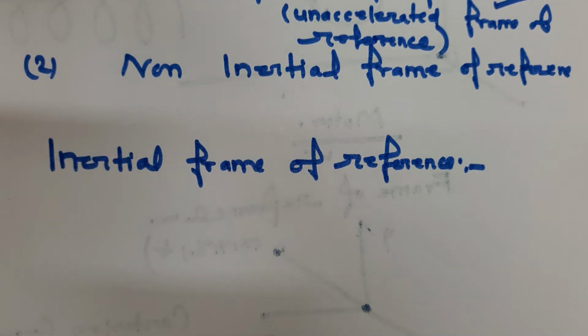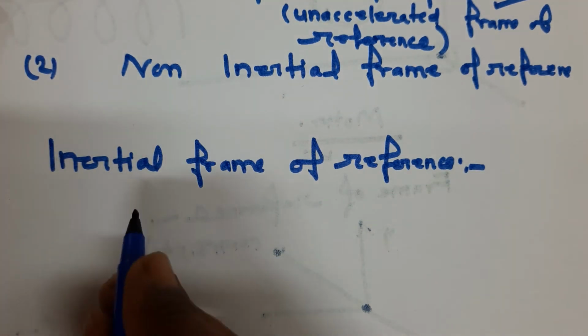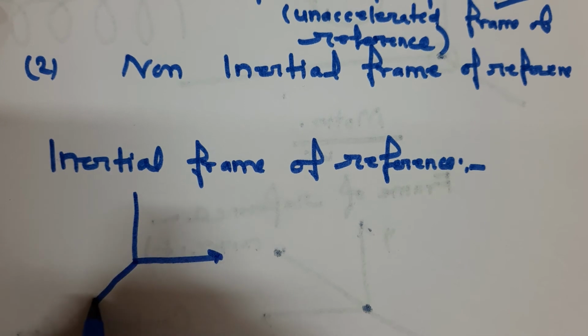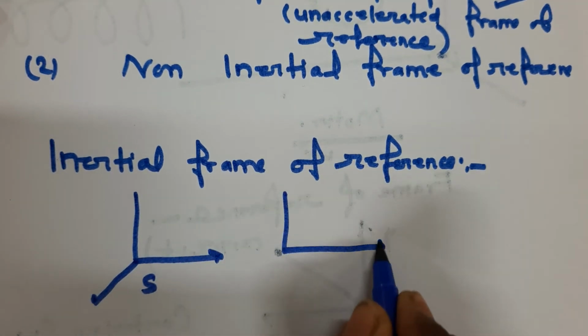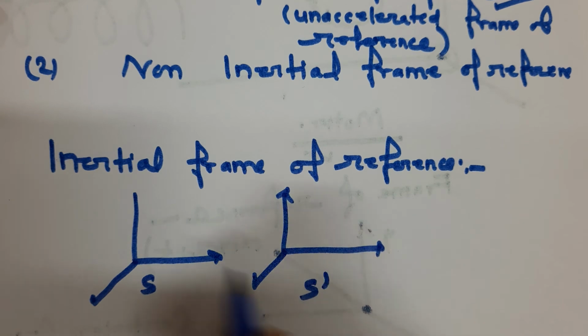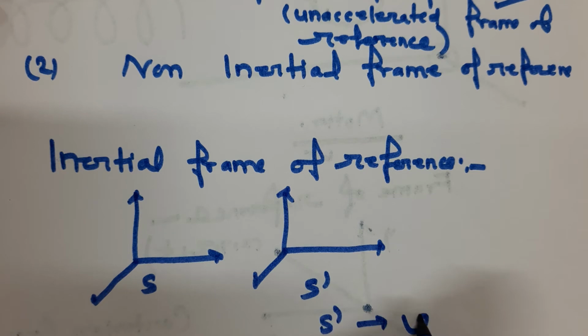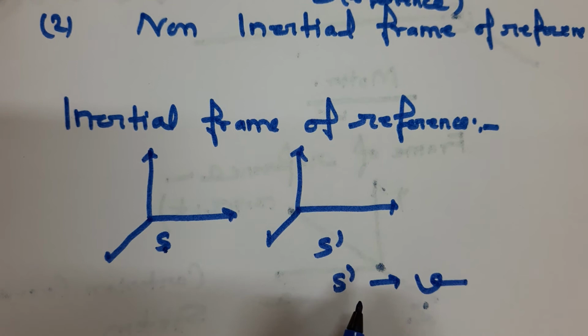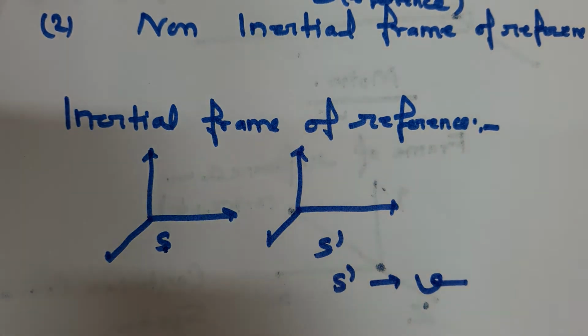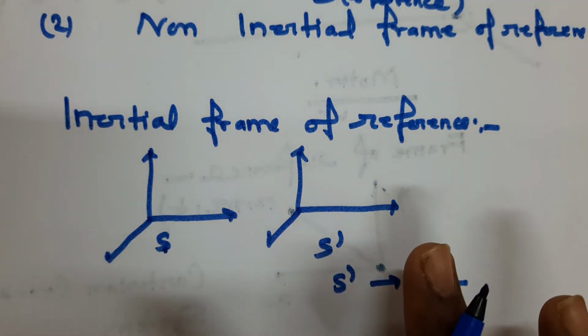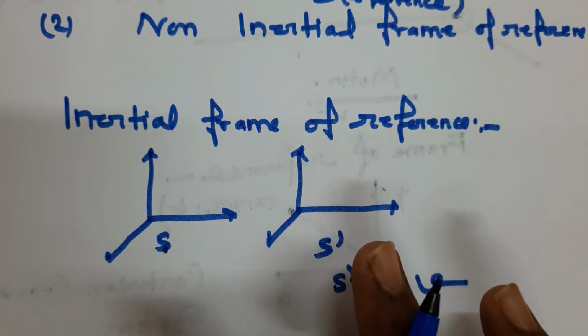All the frames of reference which are moving with constant velocity with respect to each other are called inertial frames of reference. I want to clear it again. Suppose this is one frame of reference, S, and there is another frame of reference, S dash. If S dash is moving with constant velocity v with respect to S, then we can say this is an example of inertial frame of reference. So in this inertial frame of reference, Newton's laws hold good.